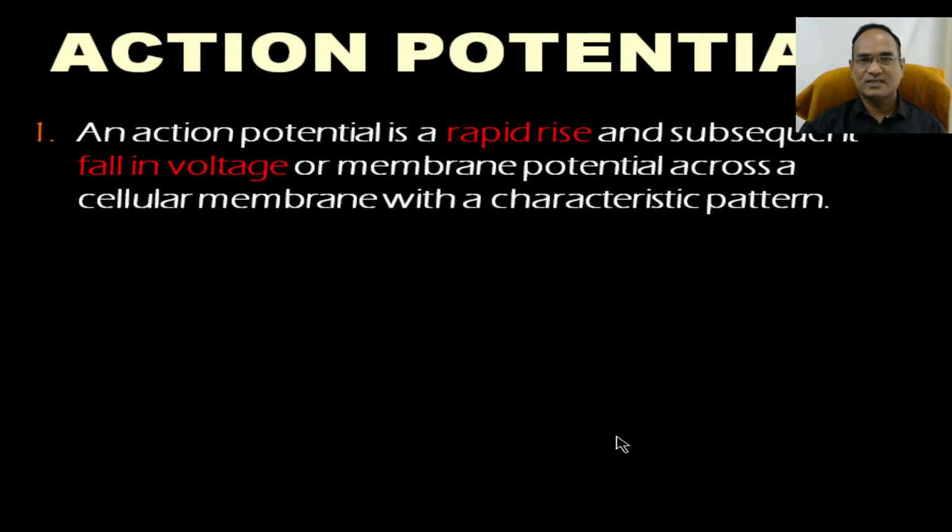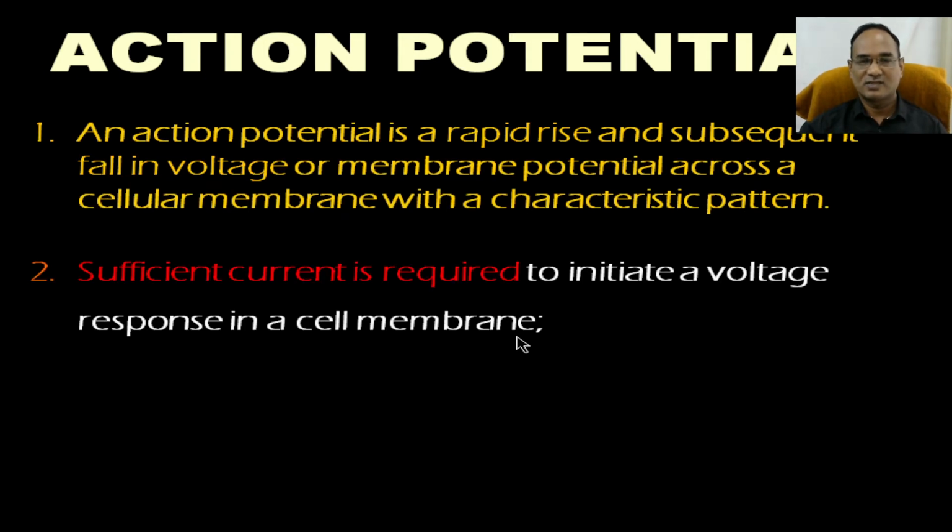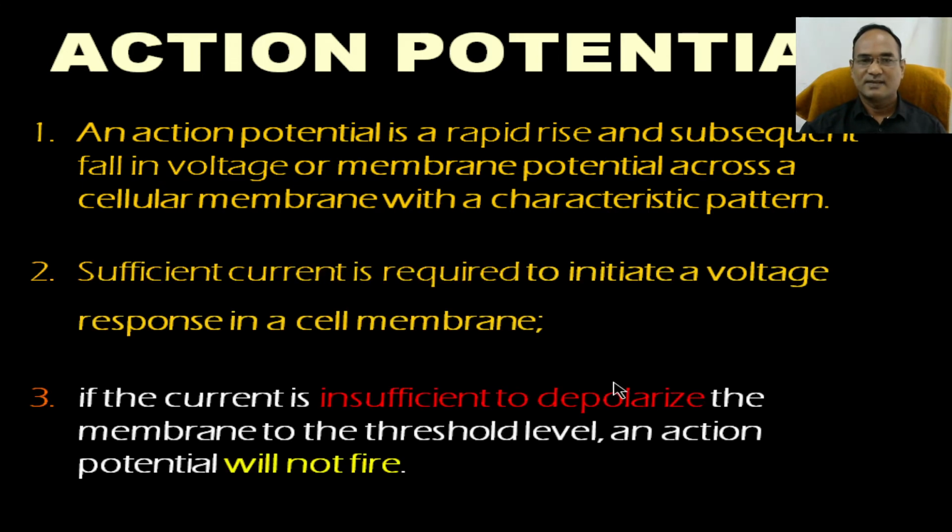The action potential is nothing but a rapid rise of membrane potential across a cellular membrane with a characteristic pattern. It is very simple. It is the rapid rise of positive and negative charges inside the cell and outside of the cell. It waits for sufficient current to pass, and only then will the cell membrane respond.